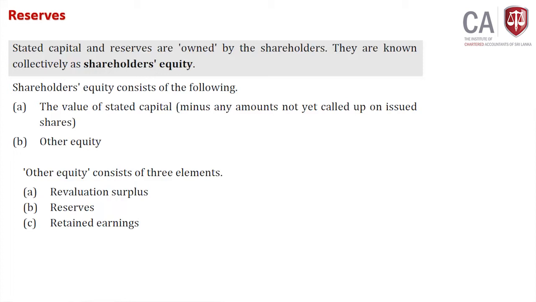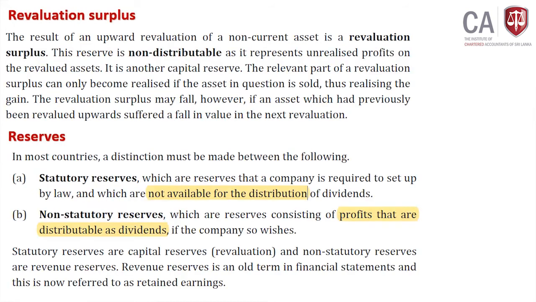Shareholders' equity consists of the following: the value of stated capital minus any amount not yet called up or unissued, and other equity. Other equity consists of what? Revaluation surplus, reserves, and retained earnings. Other equity consists of both revaluation surplus and retained earnings. That's the combination, or the definition, of what? Reserves.